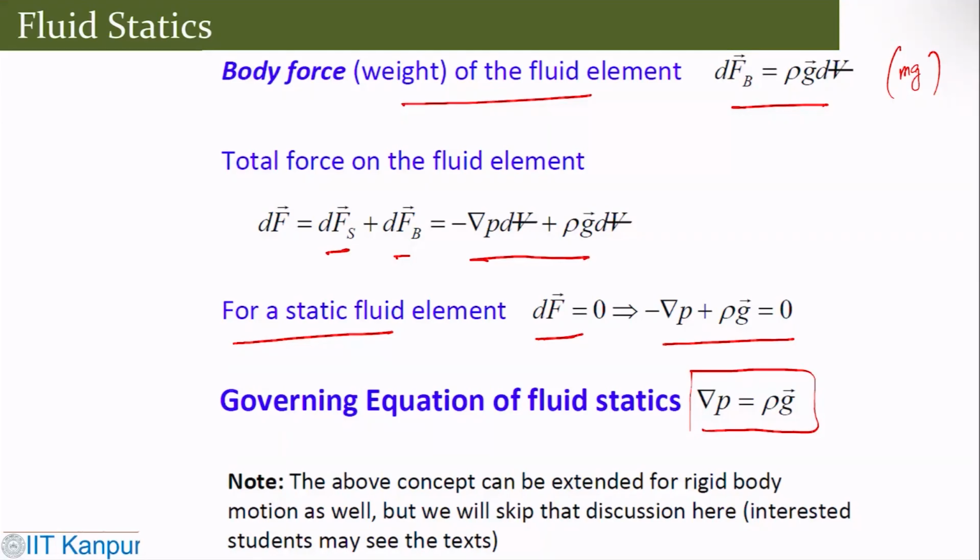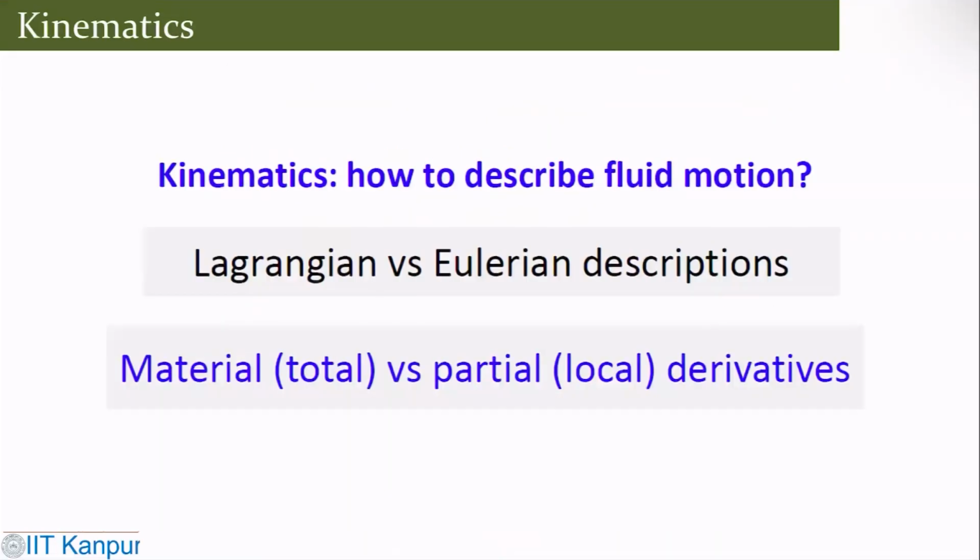So obviously this concept can be extended to rigid body motion as well, but we'll not go into discussion of that. Those who are interested can see through the textbooks and all these things, how that can be achieved. Now, coming to the fluid part, we have got the basic equilibrium of fluid statics. We can talk about kinematics, which will describe the fluid motion. So how to describe the fluid motion?